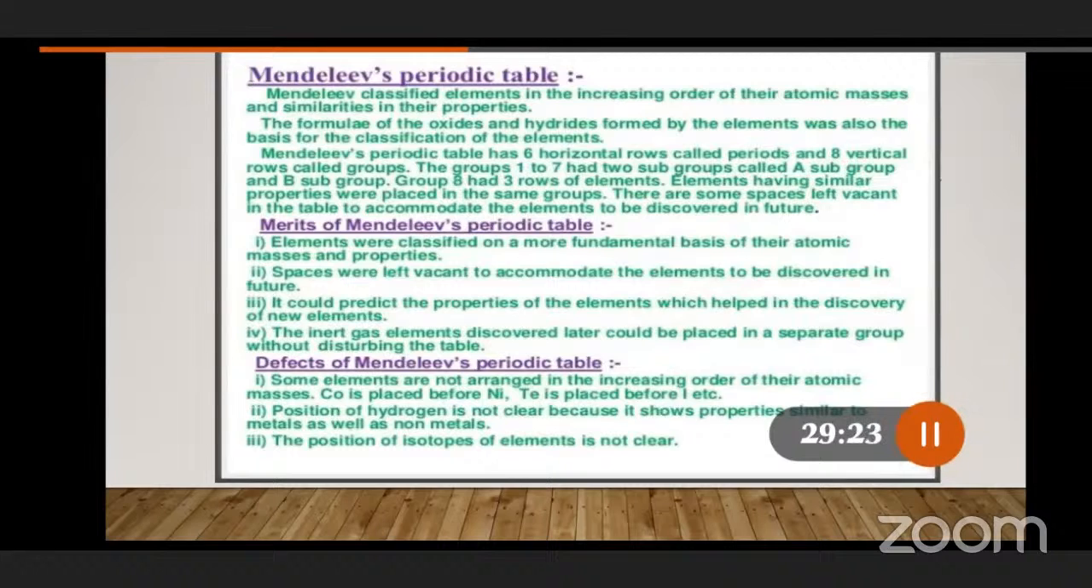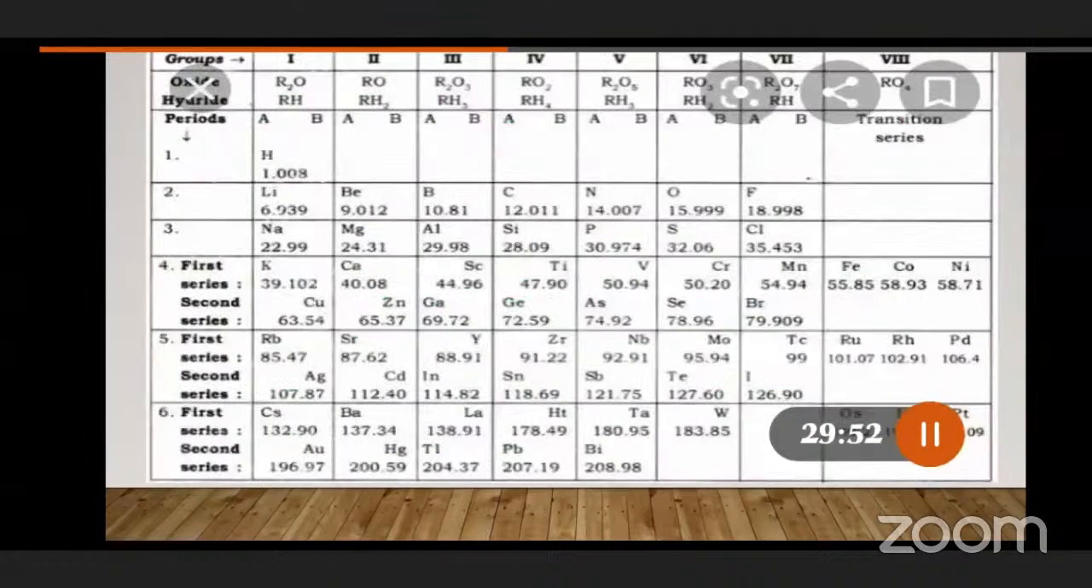But the best thing, the drawback which came in the Newlands periodic table, was corrected by Mendeleev. Any new coming element will be there. For that new coming element, a space is provided in his periodic table to accommodate it, so it could be discovered in the future. So I am giving the place for that, he told. Once we see here, what is the element he has given?